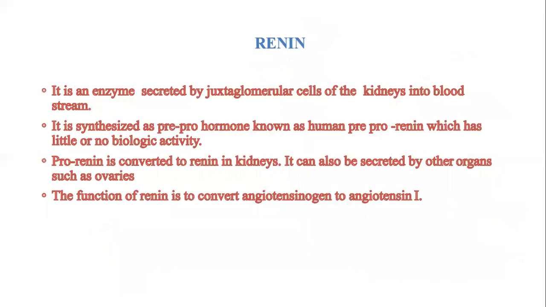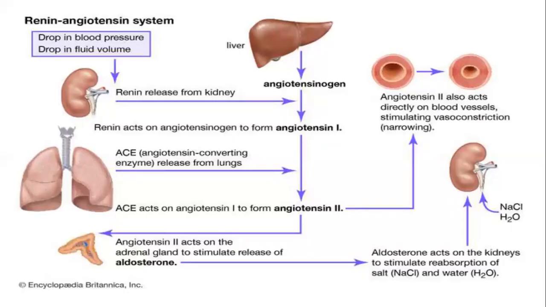First is Renin. Renin is an enzyme secreted by juxtaglomerular cells of the kidney into the bloodstream. This diagram shows how Renin is released, how the RAAS system is activated, and how it is converted into angiotensin 1 and angiotensin 2.